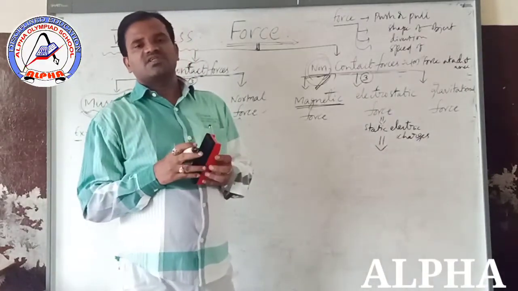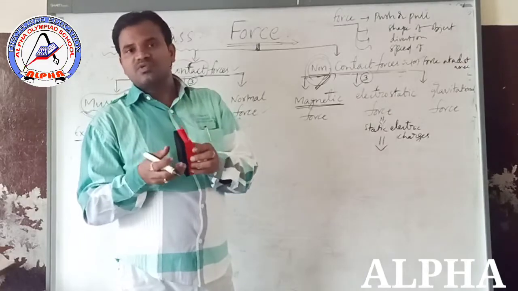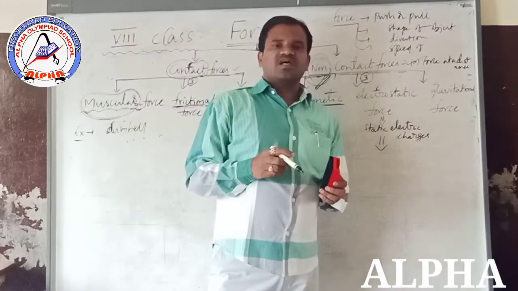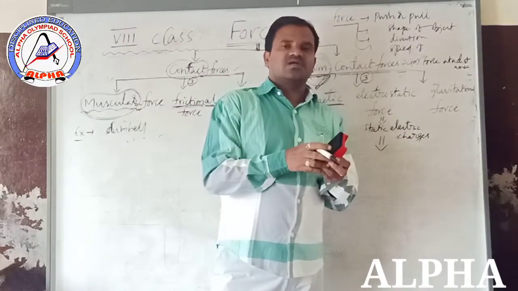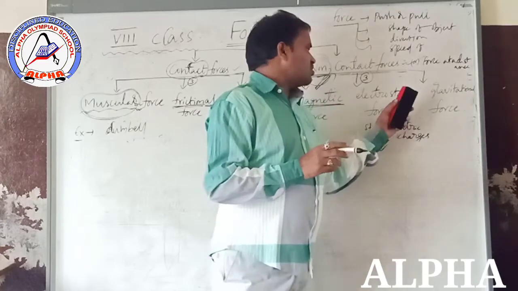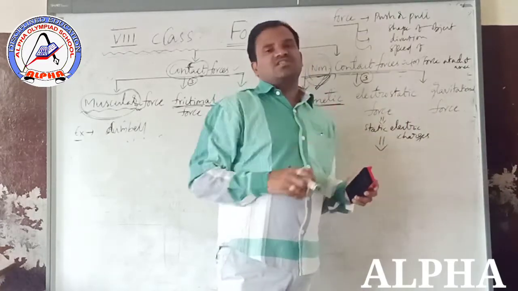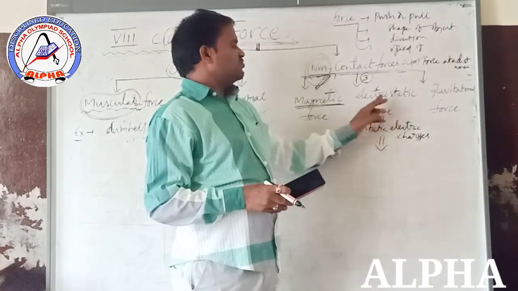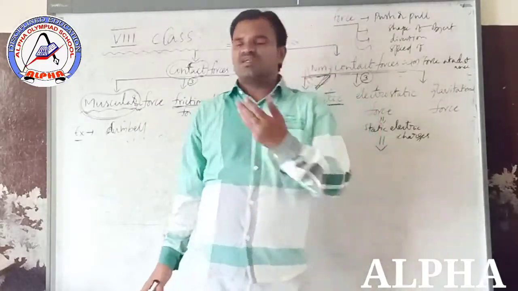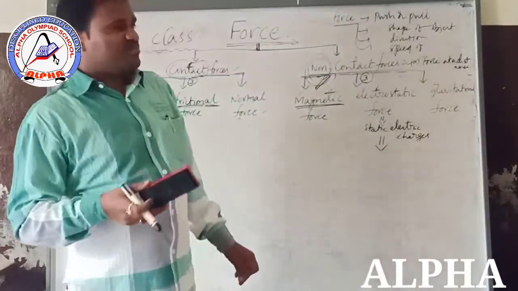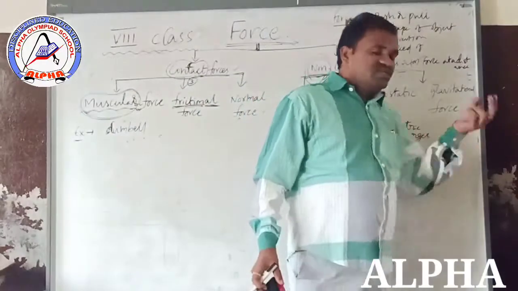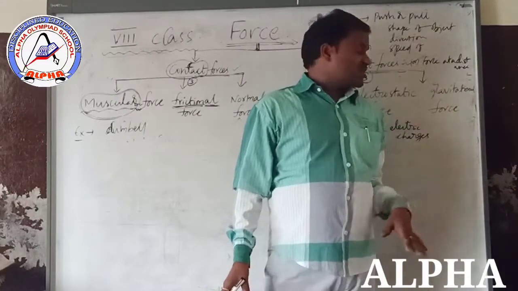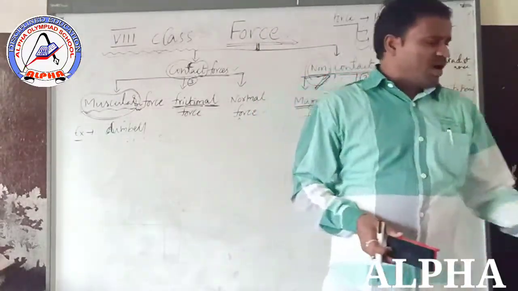Why are the small pieces of paper attracted to the comb? Because an invisible force is acting between the comb and the pieces of paper. That is electrostatic force. Electric charges are there, that's why it belongs to the electrostatic force. The gravitational force, I already explained: the attraction force between any two objects in the universe is known as gravitational force.